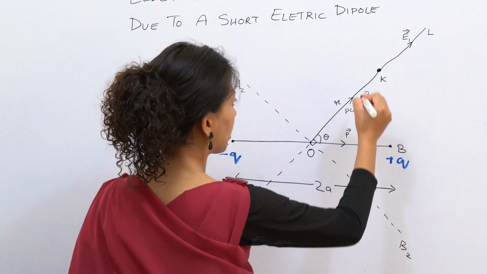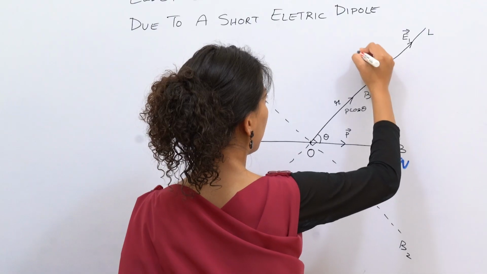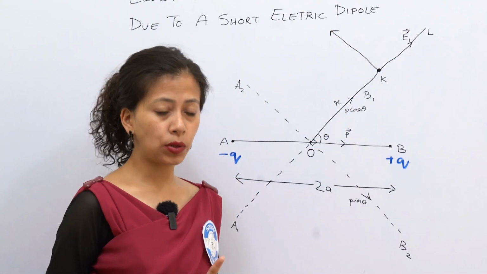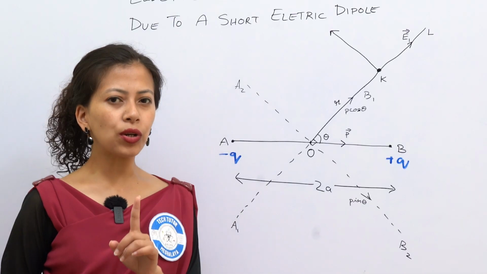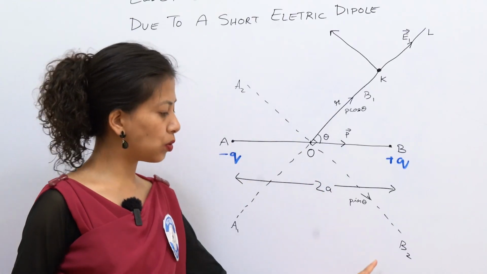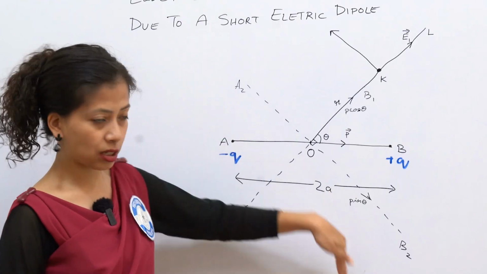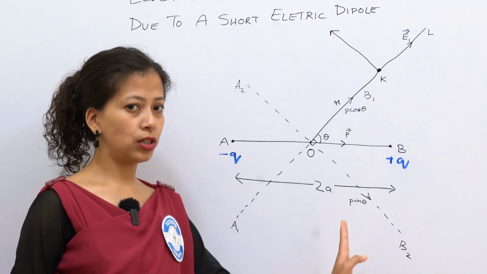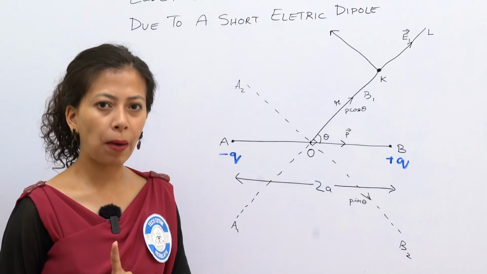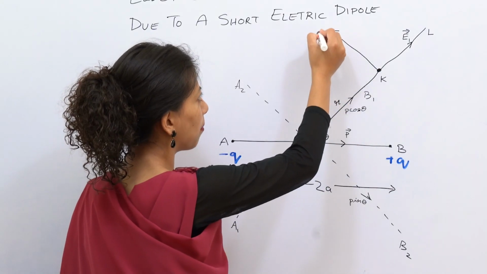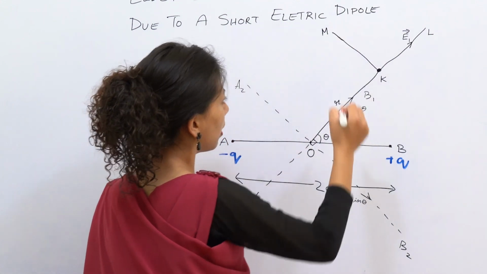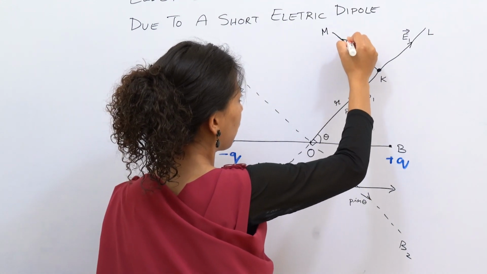If you still remember, on the equatorial line the direction of the electric field is opposite to the dipole moment, from A2 to B2, so the field is parallel. So as you can see, this is my line KM. The direction of the electric field is from K to M.